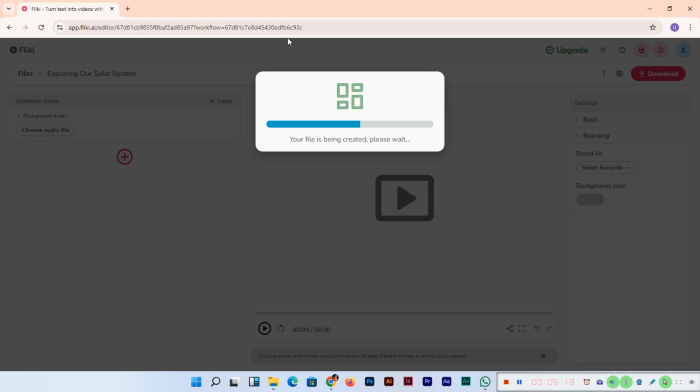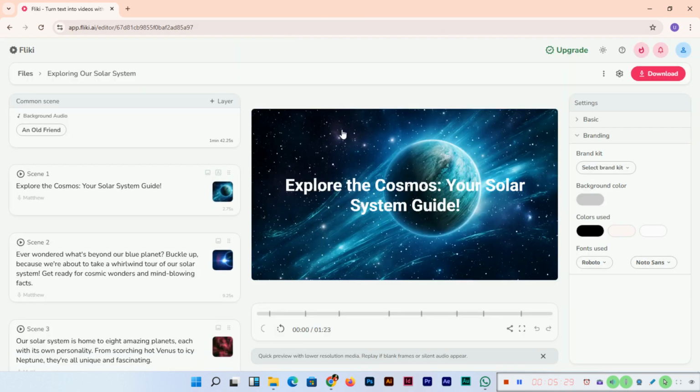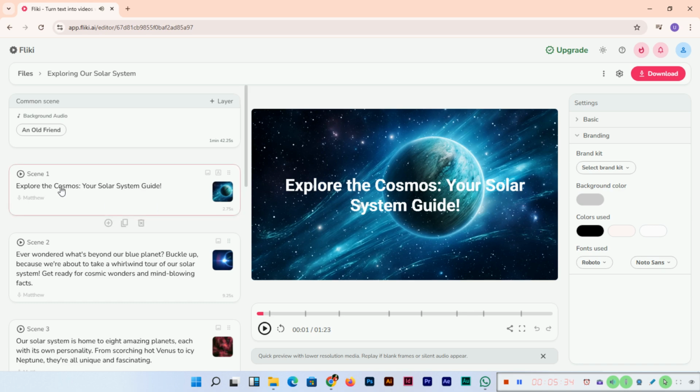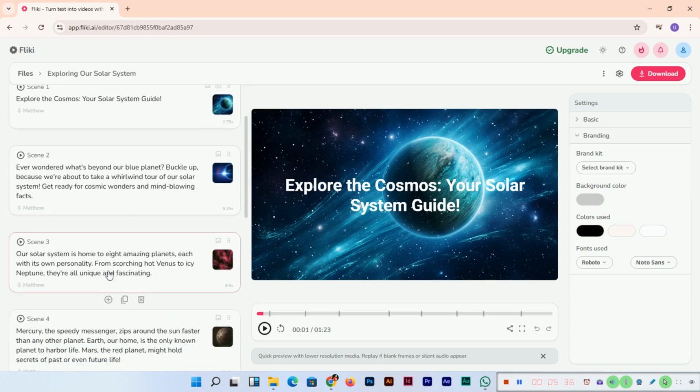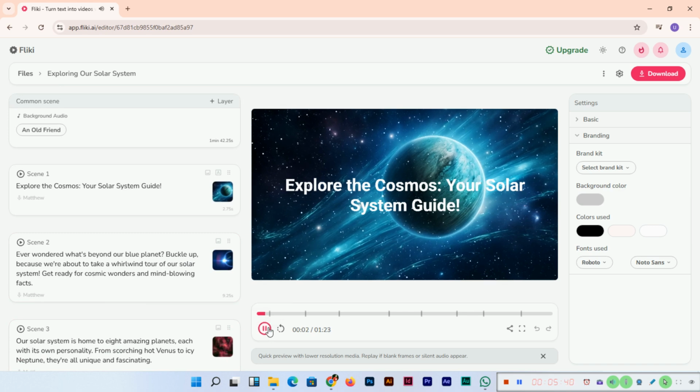It's up to you. In the second step you could also select the template, so instead of this option you can select that option or this one also. So you can see now this is the Explore the Cosmos scene, your solar system. This is the first scene, scene 2, scene 3, a lot of things here, and we check the System guide.